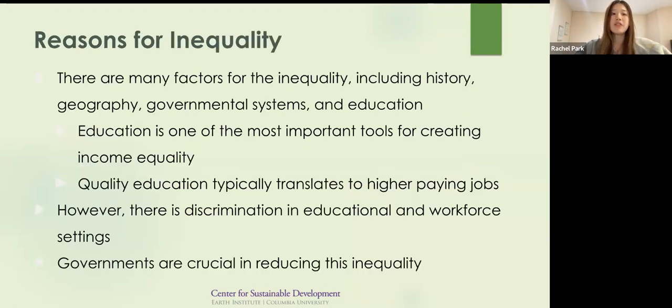Now, there are many factors that may create this inequality, such as history, geography, and the governmental system in a country. One of the most important factors is education, and young people who are able to obtain a higher education are also usually able to translate their higher education into higher income levels. However, it also follows that wealthier people typically have more access to quality education, and those in urban areas are usually able to seek higher paying jobs. Racial, ethnic, gender, and religious discrimination also exists within the educational setting and the workforce, and this may make it difficult for marginalized groups to obtain education and higher paying jobs.